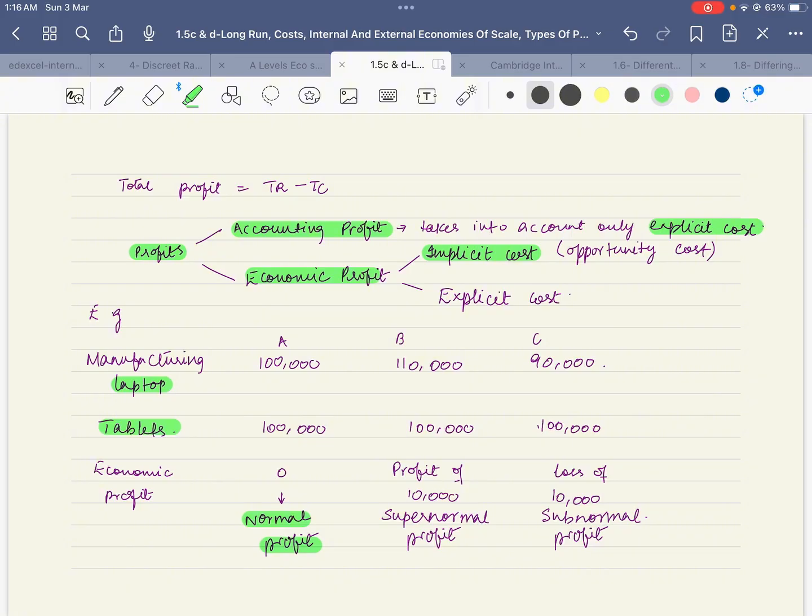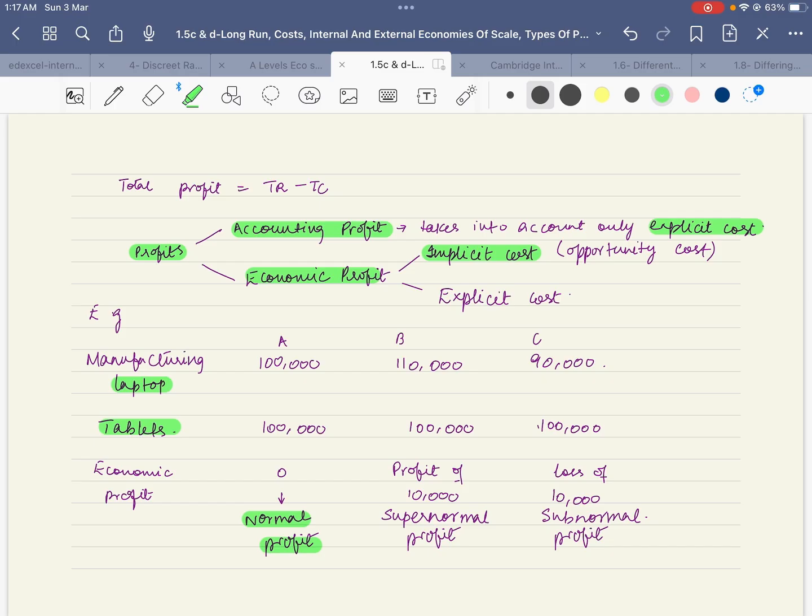We need to know about normal, supernormal, and subnormal profits. For example, three firms are manufacturing laptops. A, B, and C are the firms, and the manufacturing cost to all of them when they are manufacturing laptops is 100,000, 110,000, and 90,000. But their opportunity cost, manufacturing tablets, is 100,000 for every organization.